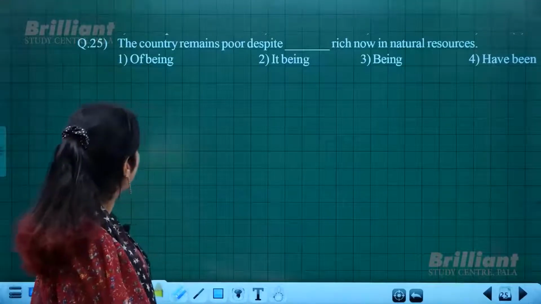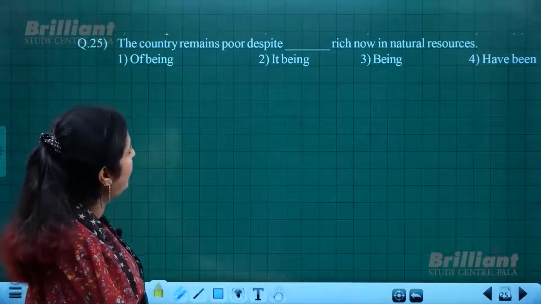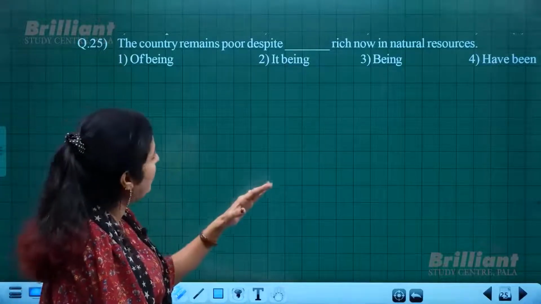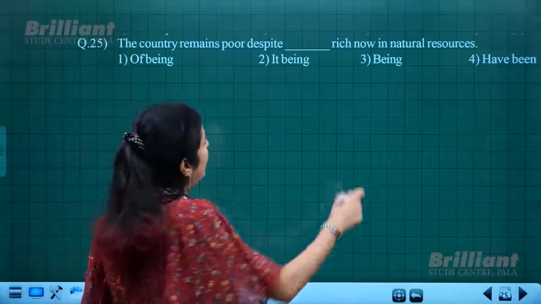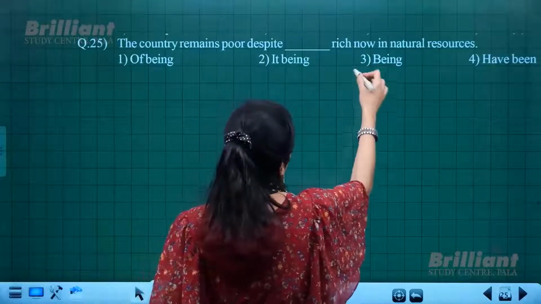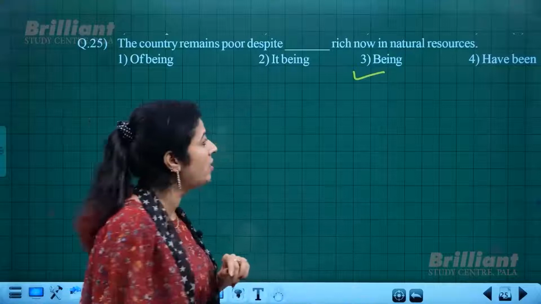Now next is, the country remains poor despite being rich in natural resources.